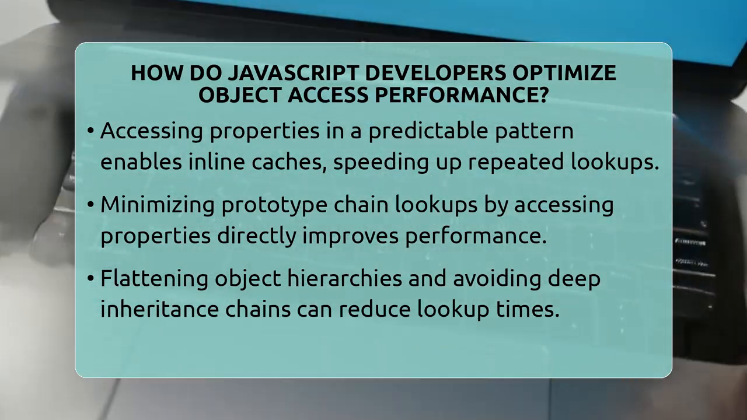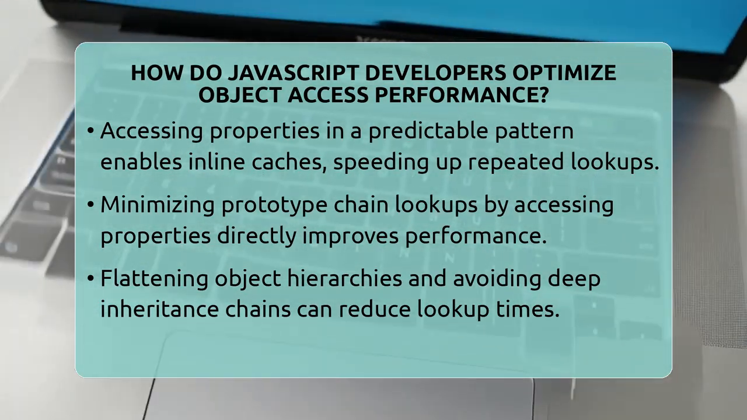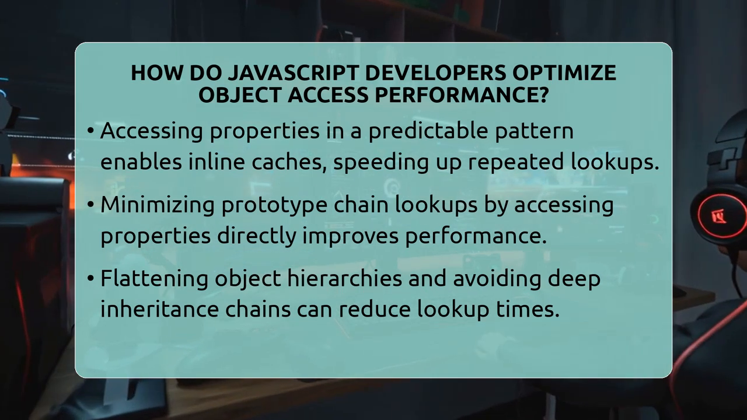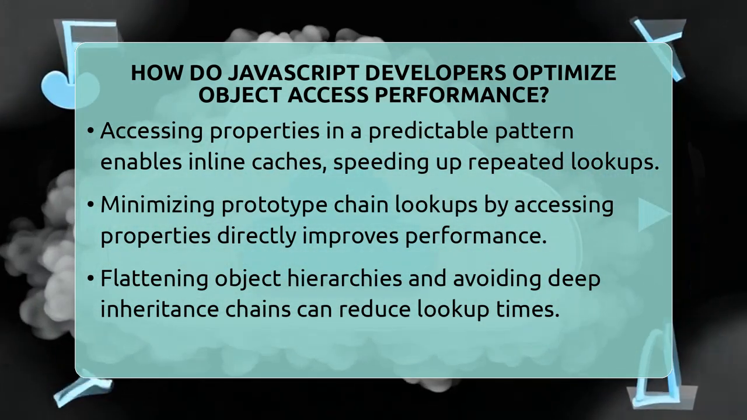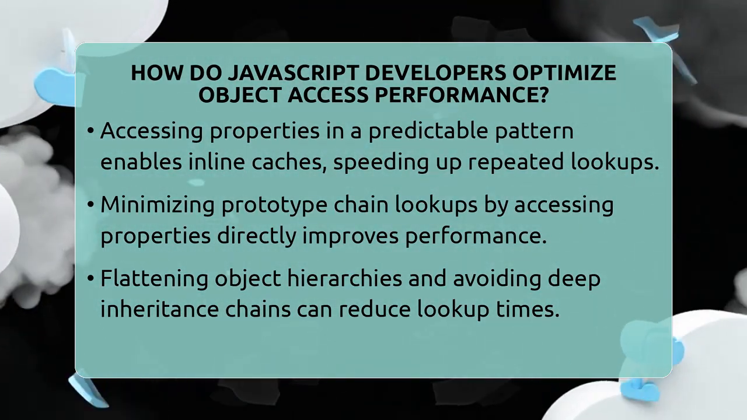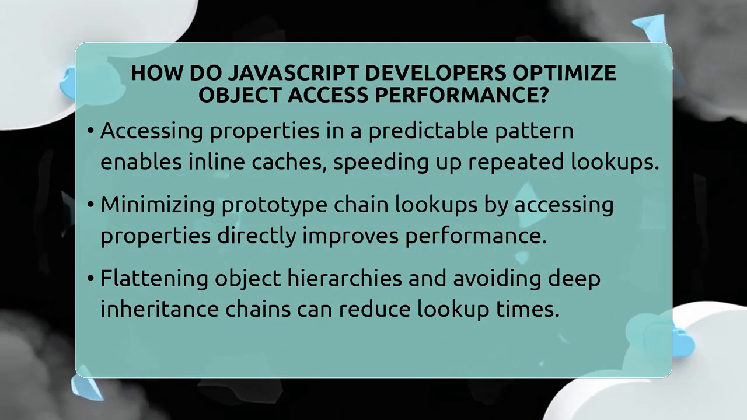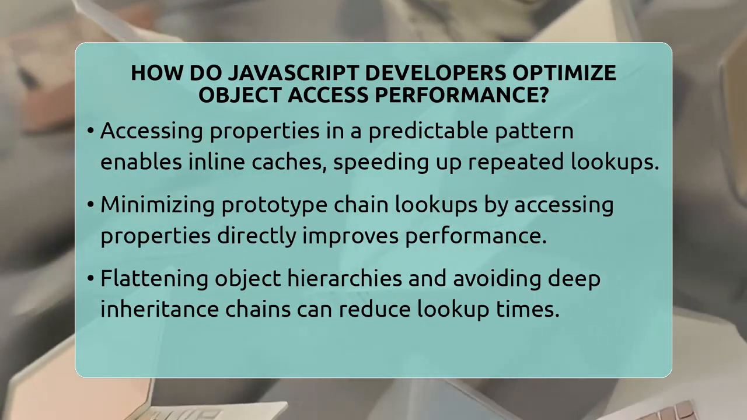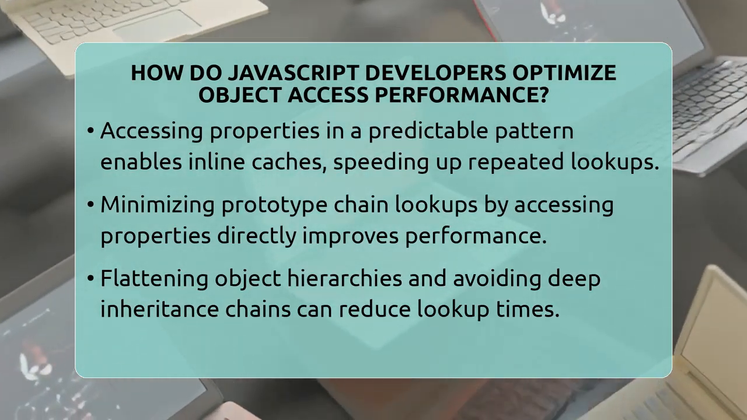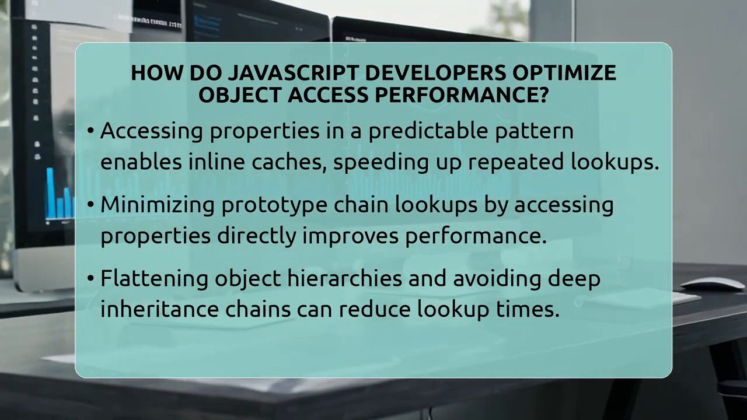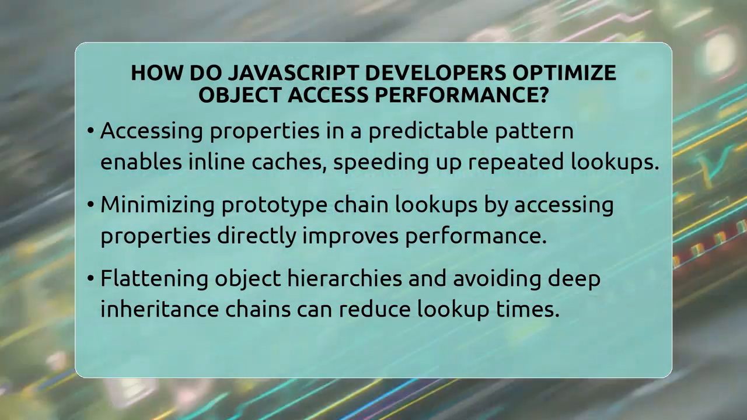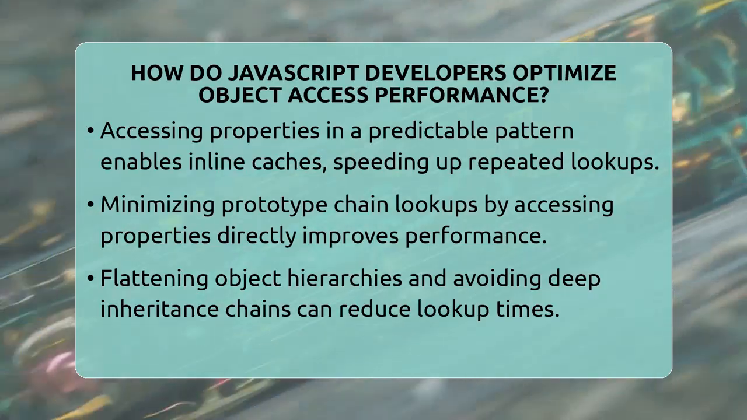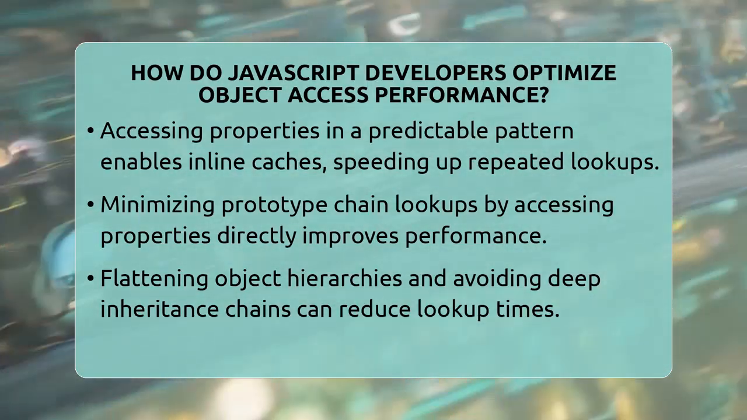Avoid changing the structure of objects after they are created. Adding or removing properties dynamically can cause the engine to switch to slower lookup methods called dictionary mode. Keeping objects stable helps the engine stay in optimized mode. Also, accessing properties in a predictable pattern helps the engine apply inline caches. These caches store information about property locations, making repeated access faster.